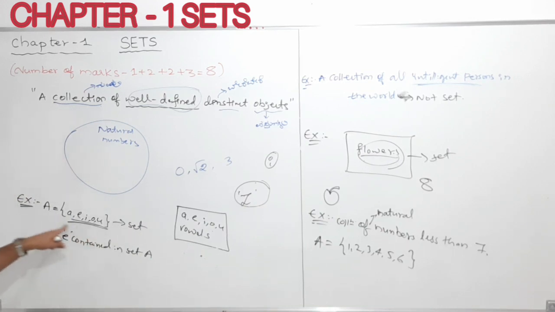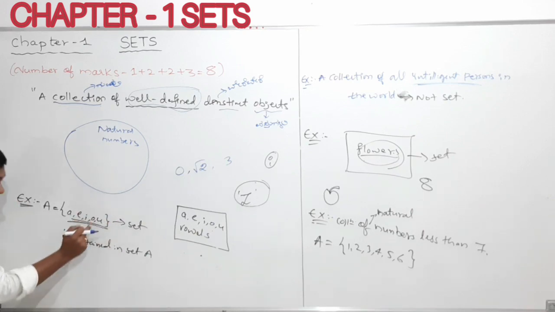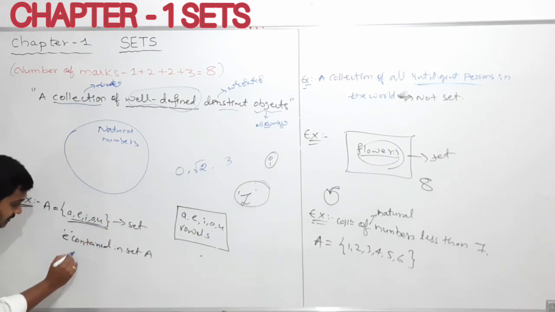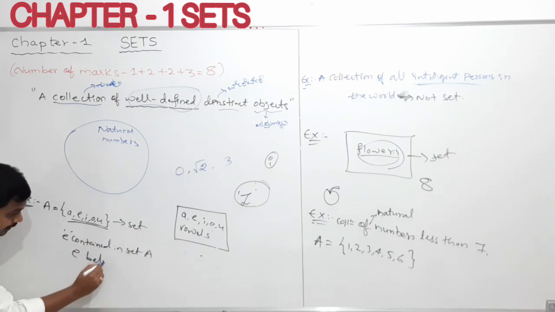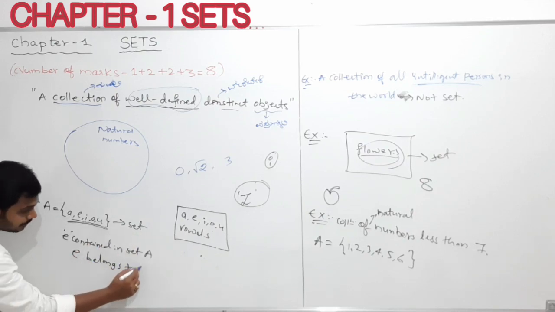E is contained in the set A. If E is contained in the set, we will denote it like this. We can say that E belongs to A.